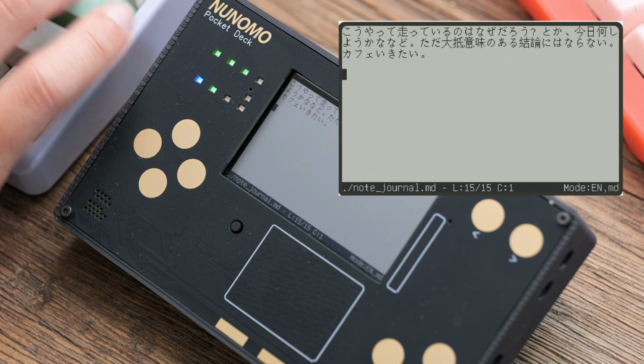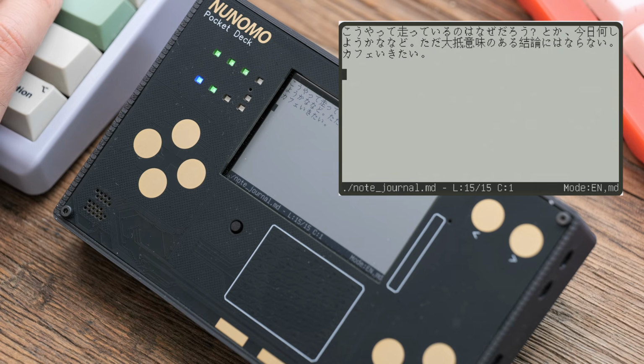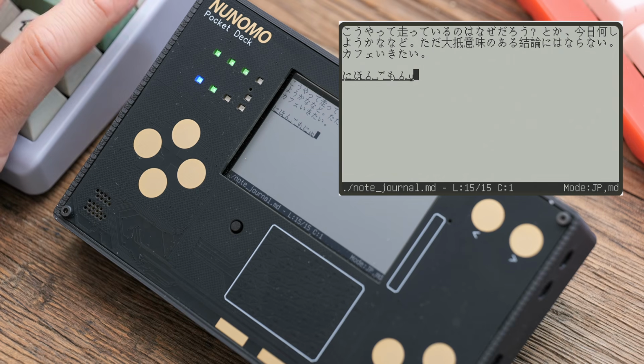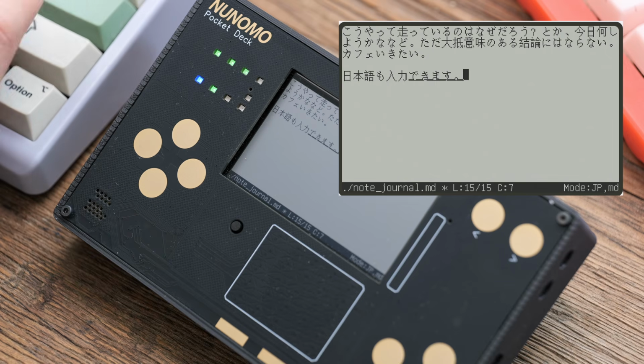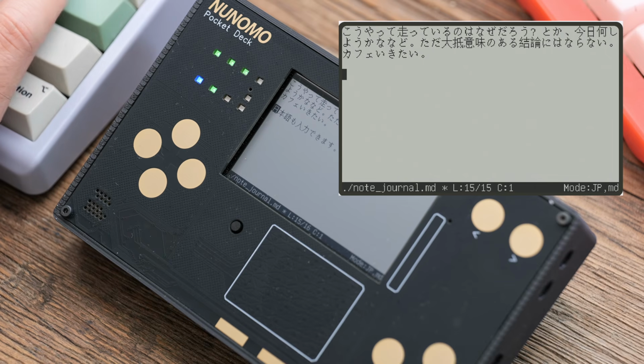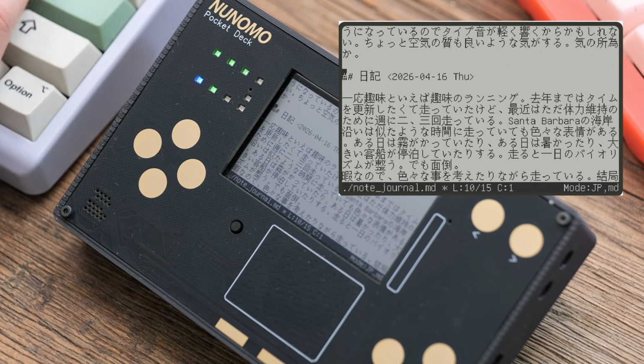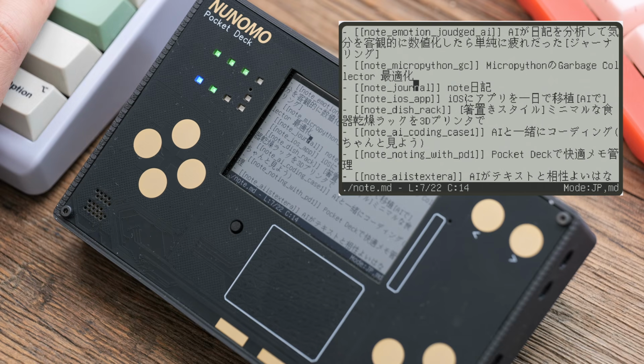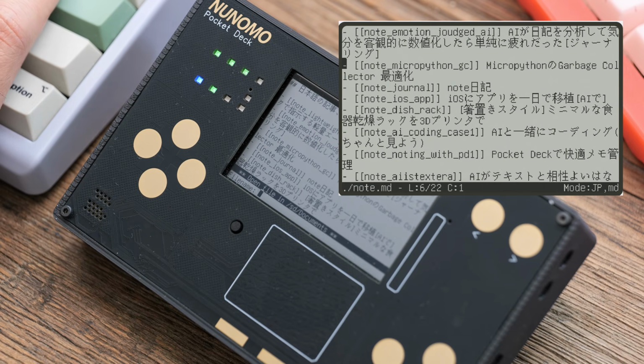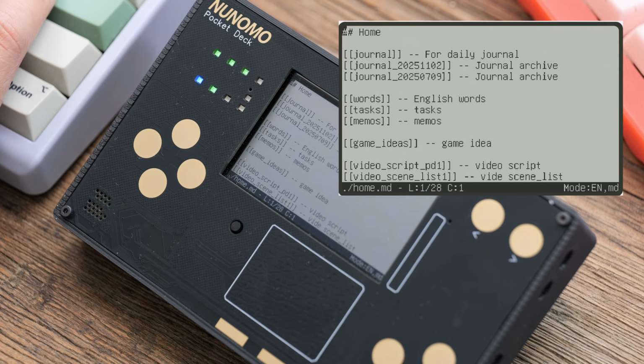The PEM editor can open multiple files at the same time. Switching between files is instant. The editor feels very responsive, so even long text files can be edited smoothly without hassle. Let's open a file I created. I'll open home.md, which I use as my start page.